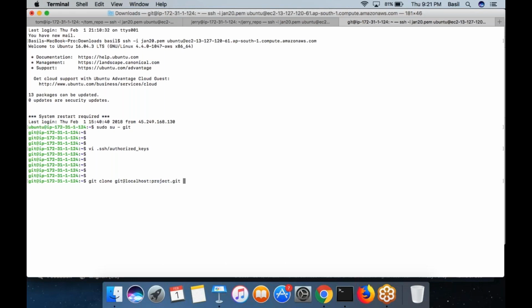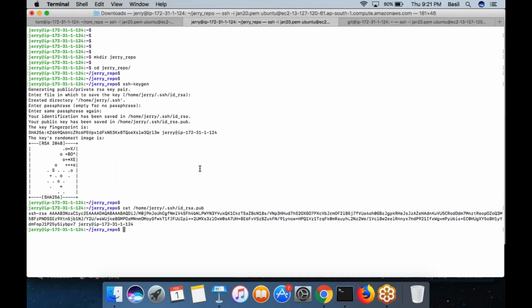Maybe first thing I want to do is I'll create a new folder. Let's call it Jerry repo. Go inside the folder Jerry repo. Sorry, I am the Git user. Sorry. Let me log into Jerry's laptop. This is Jerry's laptop. I already created a folder called Jerry repo. Now I am going to run the git clone command on Jerry's laptop.